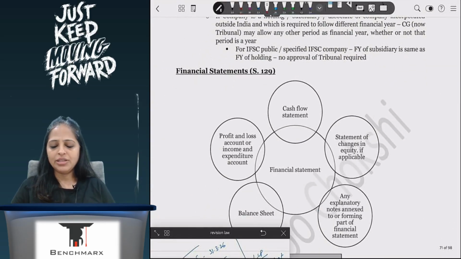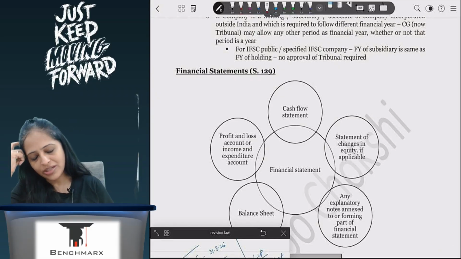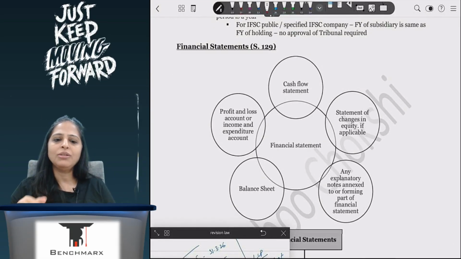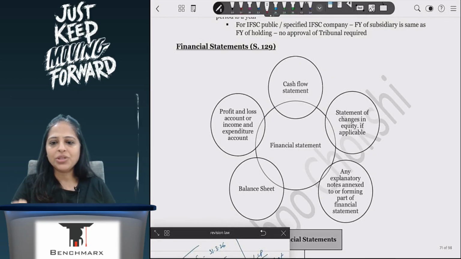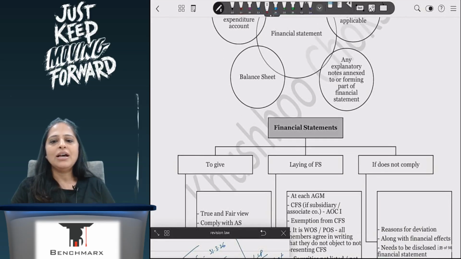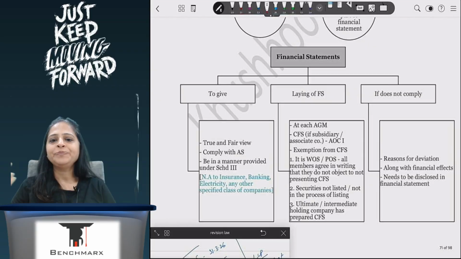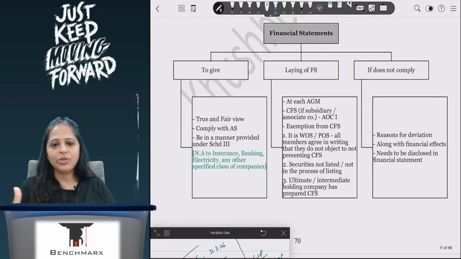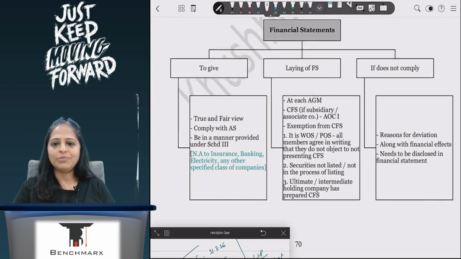Then coming to your financial statement, books of accounts are different from your financial statement. When I talk about financial statement, I am talking about my balance sheet, P&L, cash flow statement, statement of changes in equity, and the explanatory notes which are there. So these financial statements are very, very important, and I lay them before the members at the AGM, who approve them. I have to ensure that they're true and correct, maintained as per the double entry system of accounting. They comply with accounting standards, and whether cash or accrual basis, whatever I'm maintaining, that it's maintained as per that.